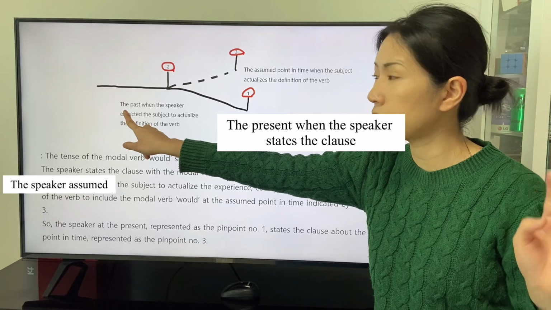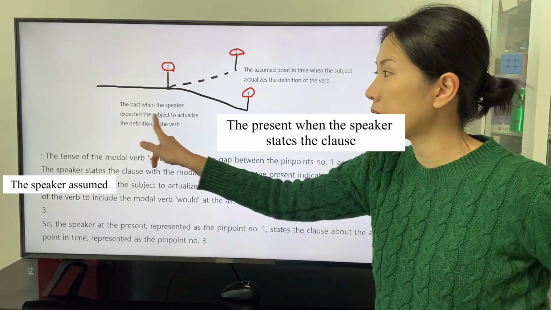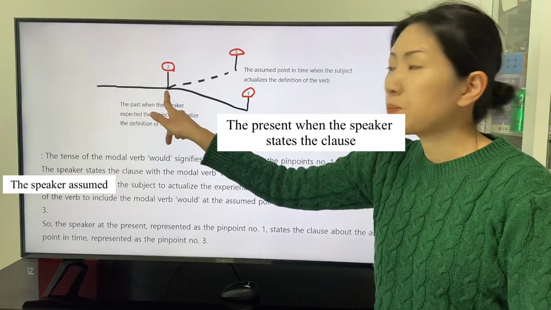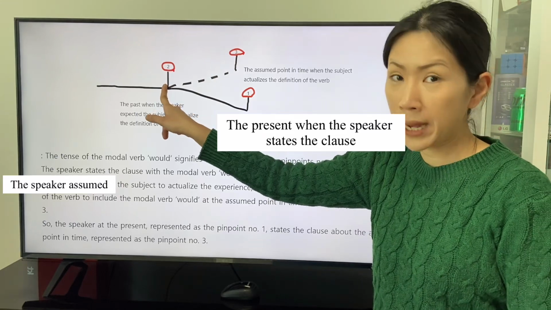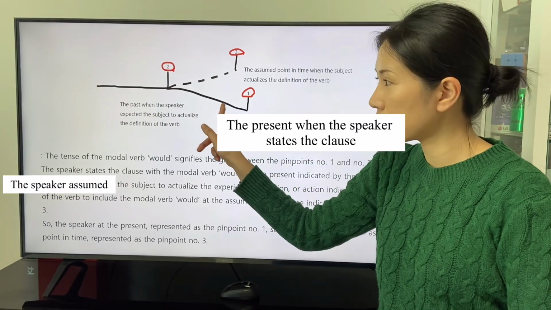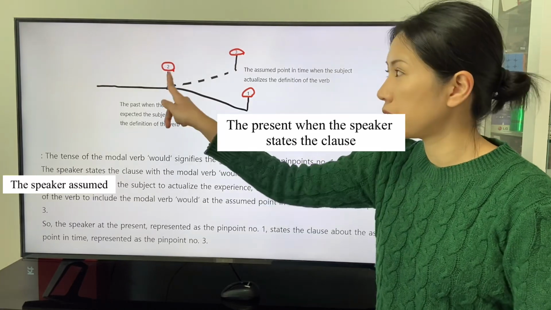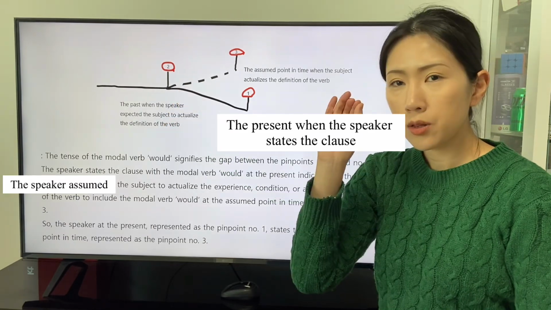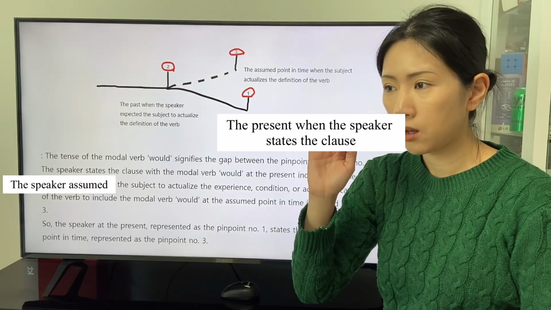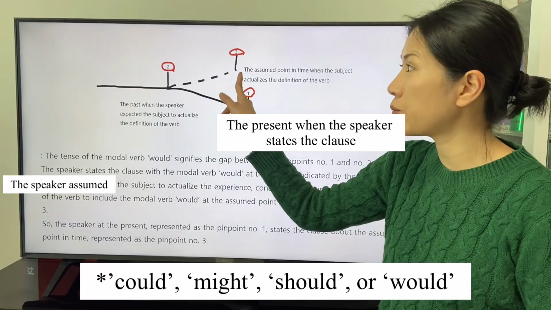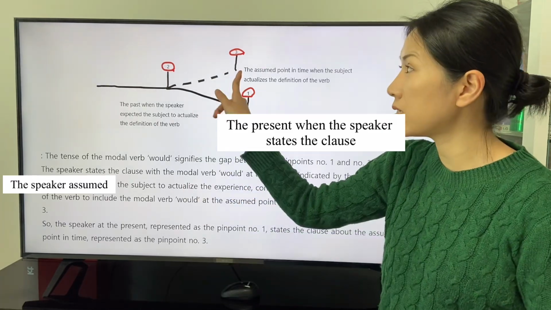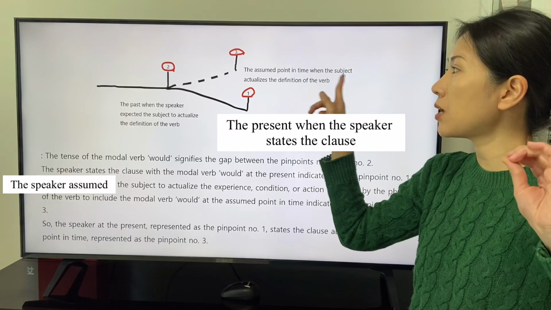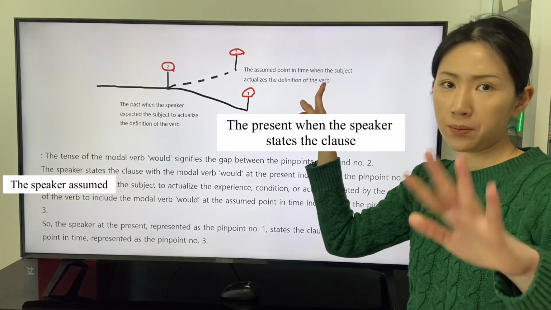The pinpoint number 2 signifies the past when the speaker expected the subject to actualize the definition of the verb. At this point, number 2, we made a choice to be the present. The assumption deals with the other option we didn't choose in the past. The clause that the modal verb is applied deals with the point number 3. The assumed point in time when the subject actualizes the definition of the verb.